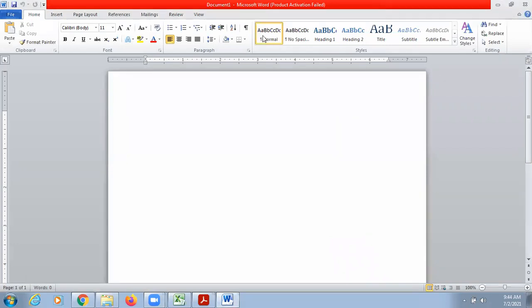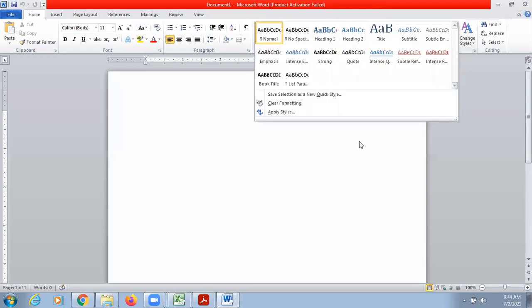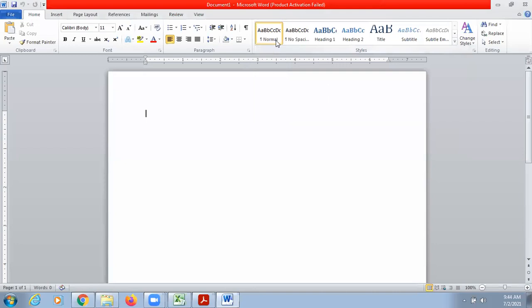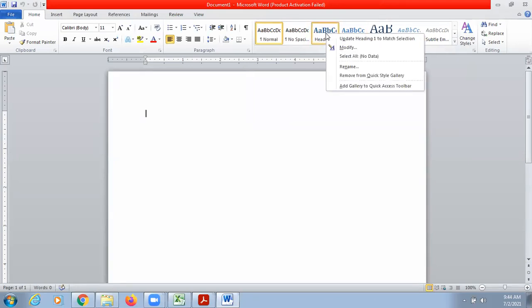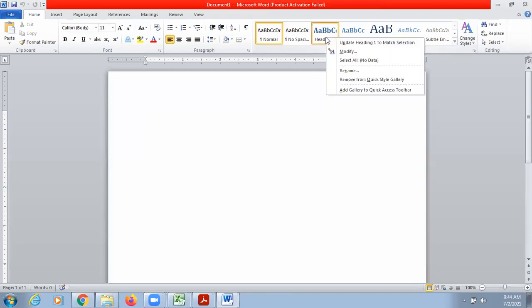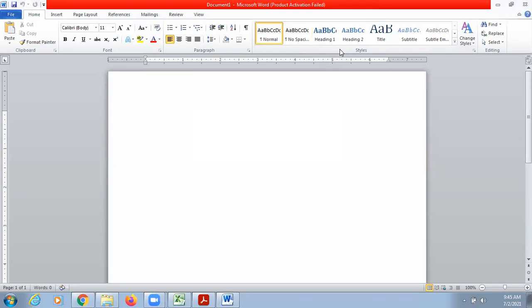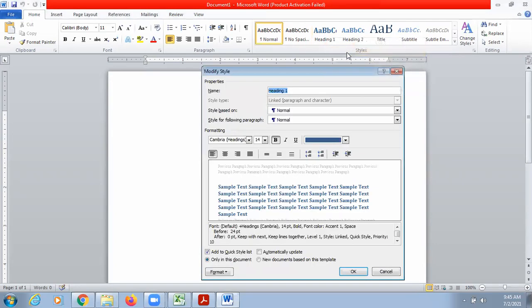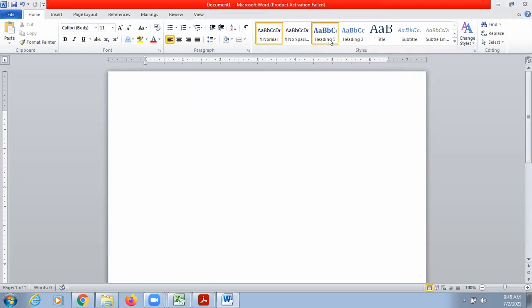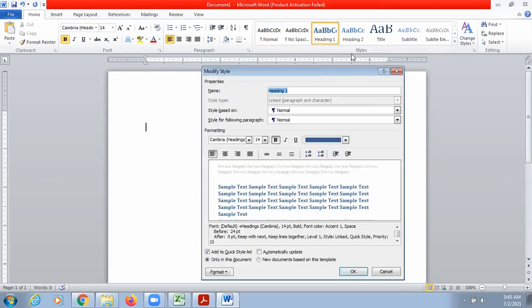Okay, so these are the styles provided by MS Word. I can first do the setting of everything. Suppose I want to modify this one, and I'm going to change it to my chapter name. So right click on this, go to modify.